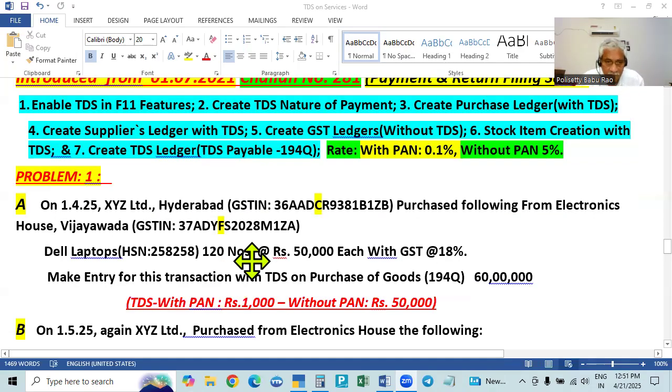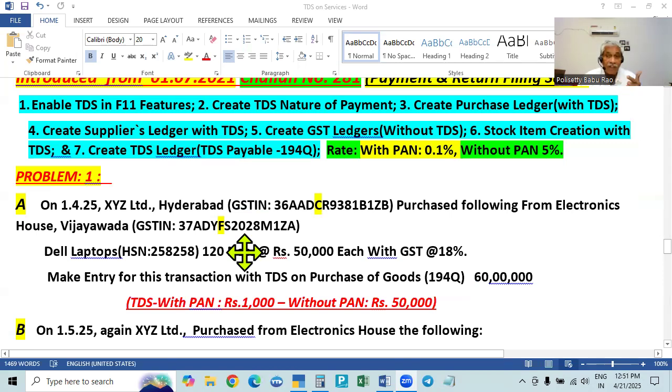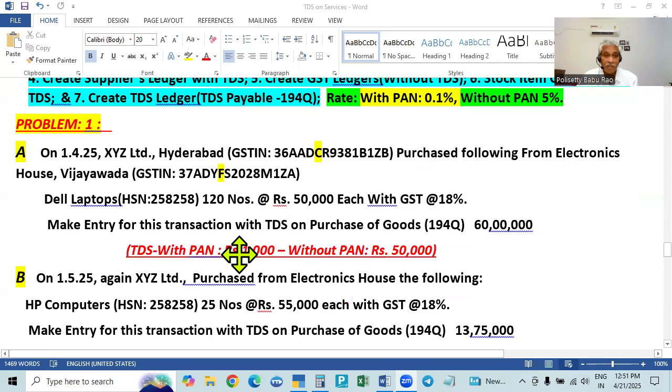For that, we will take up the example. Here, only when the amount crosses 50 lakhs do you have to make the deduction on the excess amount. So in the first example, the first bill itself crossed 50 lakhs. That means, having crossed the limit, we will deduct TDS on the excess amount. And from the next bill onwards, after 50 lakhs is crossed, TDS is to be deducted on every bill, irrespective of the amount, whether 1,000 or 1 lakh or 10 lakhs or 50 lakhs, till the end of the year, 31st March.